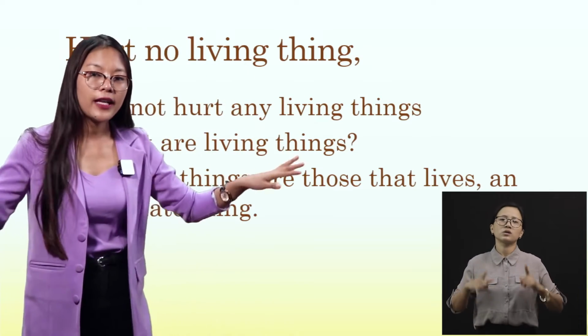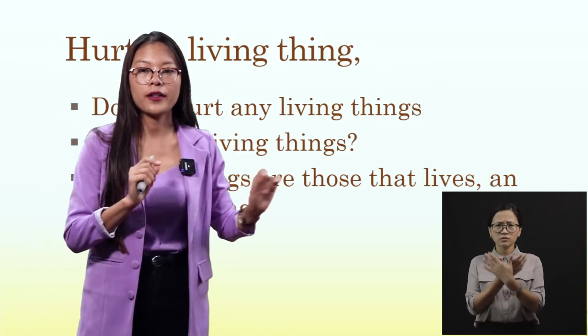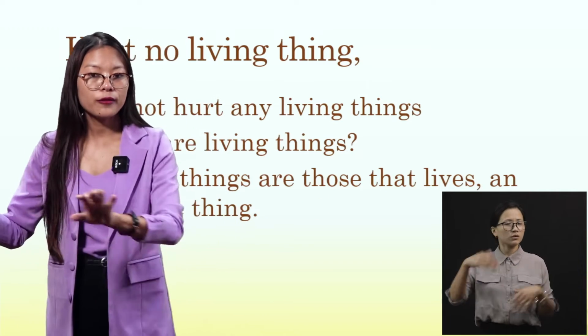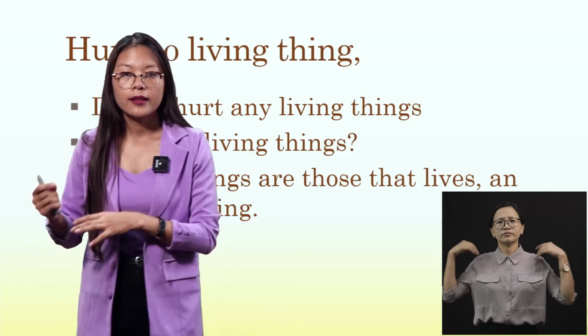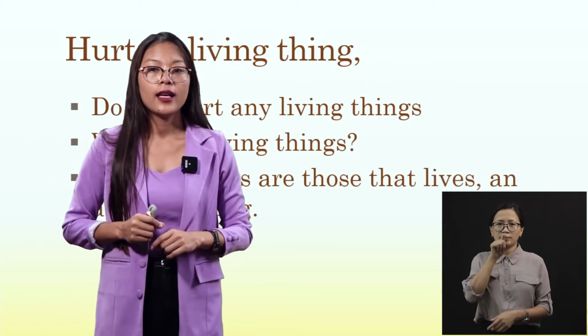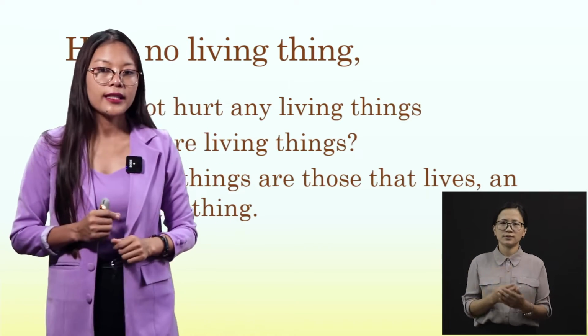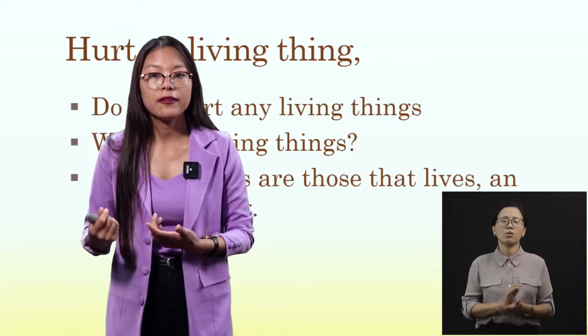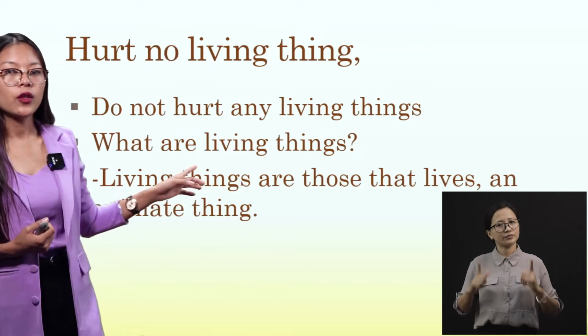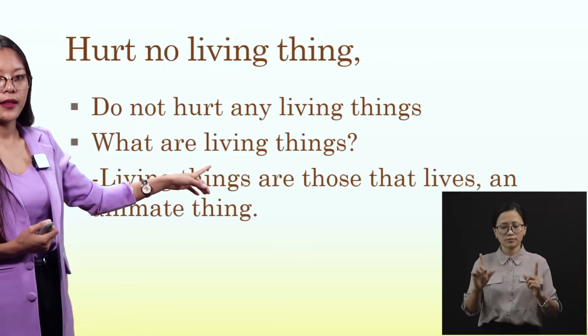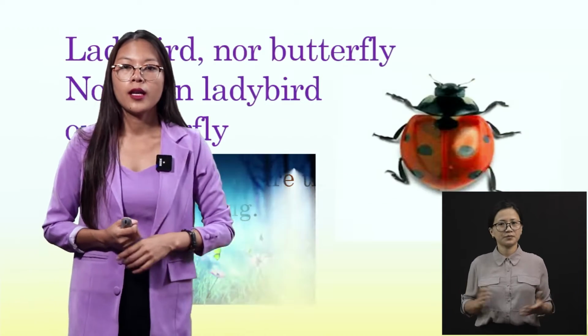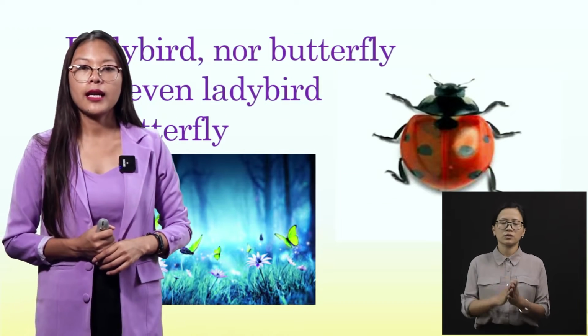What about the butterfly? They fly, right? They can fly around. And the birds, they also fly. The dogs, the cats, they also walk around, right? Because they have life. So those are known as living things, okay? Now we will go into the explanation line by line.